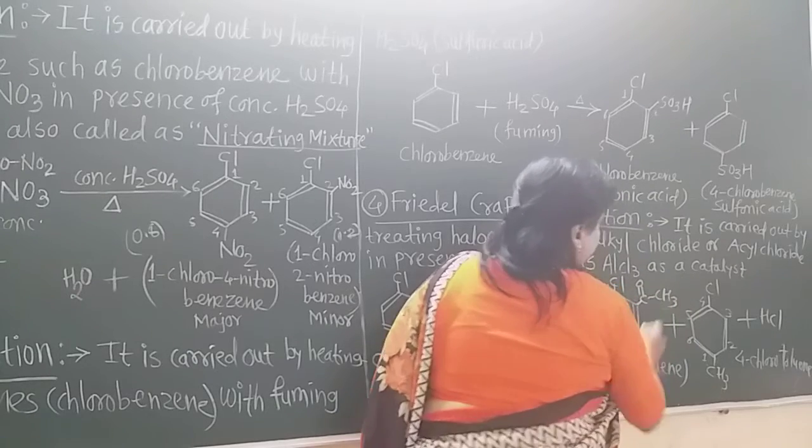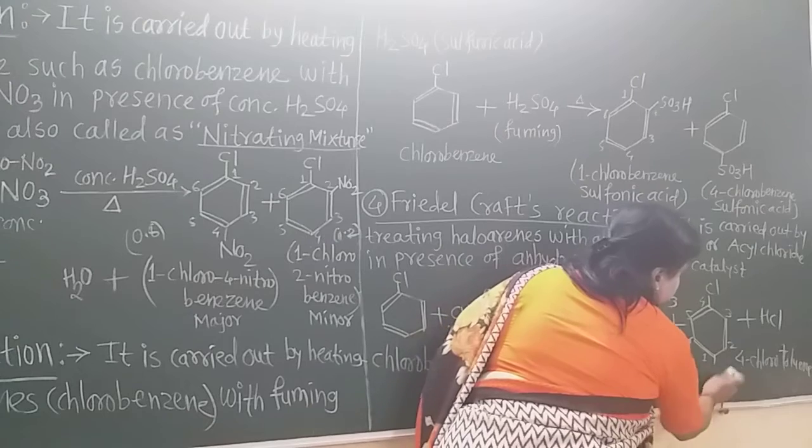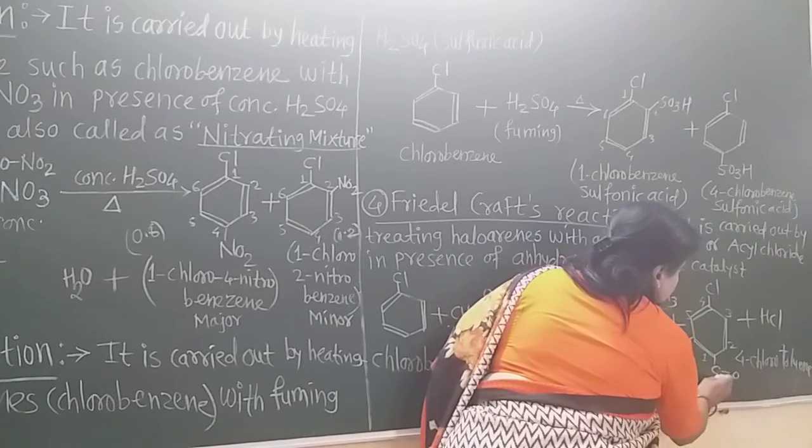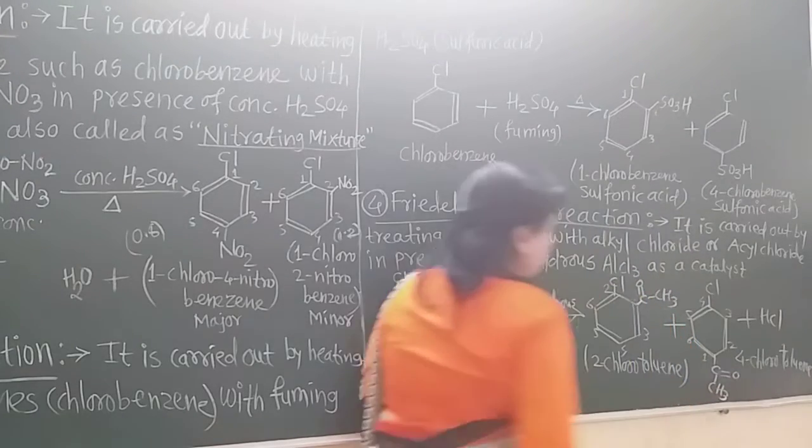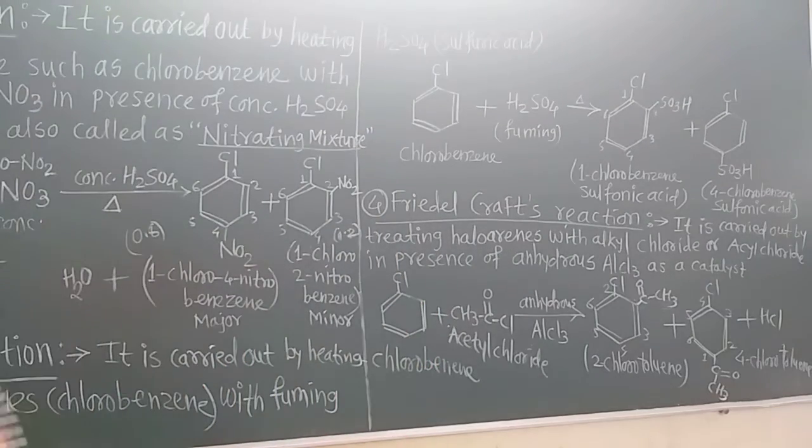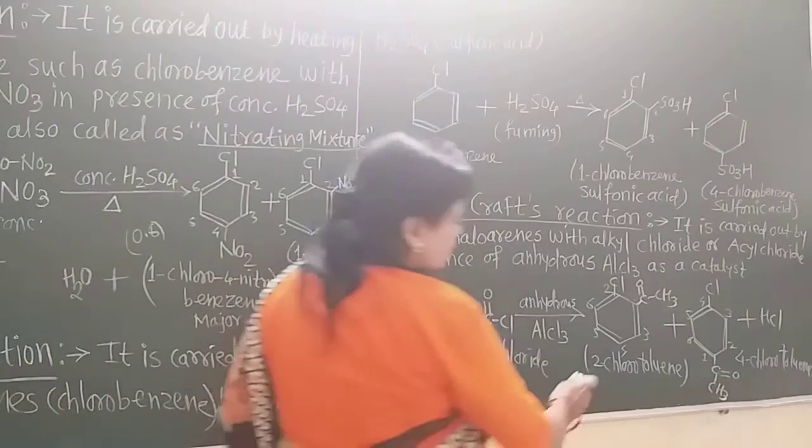This acetyl group I introduce here, and again here also C double bond O CH3. Now the names of these two different products are 1-chloroacetophenone and 4-chloroacetophenone. That is not one, that is 2-chloroacetophenone.